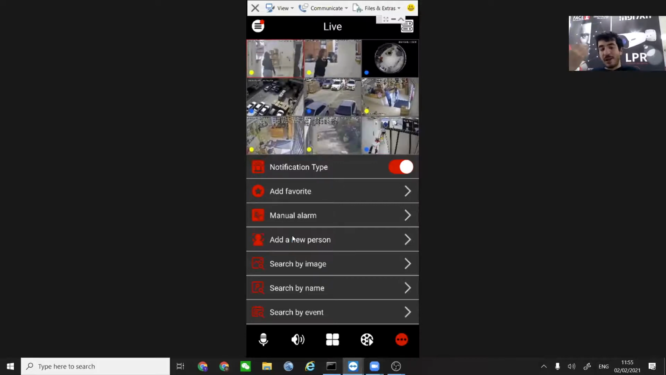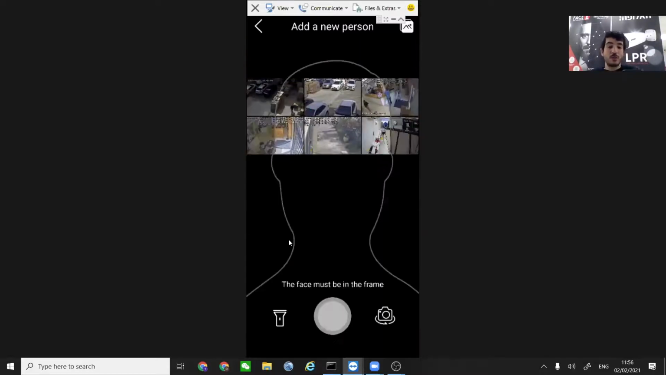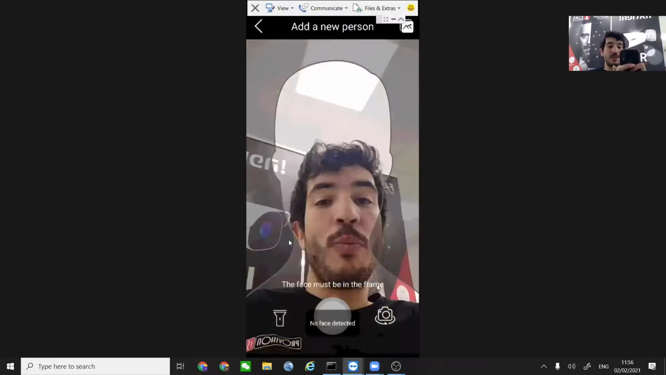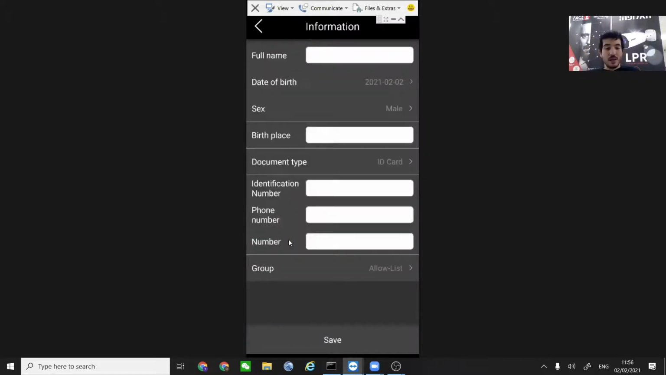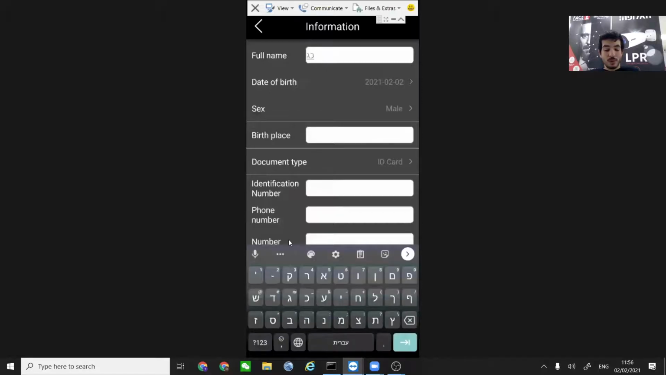This is something that I didn't really mention before. When we talked about the NVR, we saw the different databases. There is an ability, of course, to add a person into the database from the NVR, but you can also do the same thing from the application. All you have to do is to press add a new person. We can see the image. All you have to do is to take a snapshot, give the image a name, and this is Hebrew.